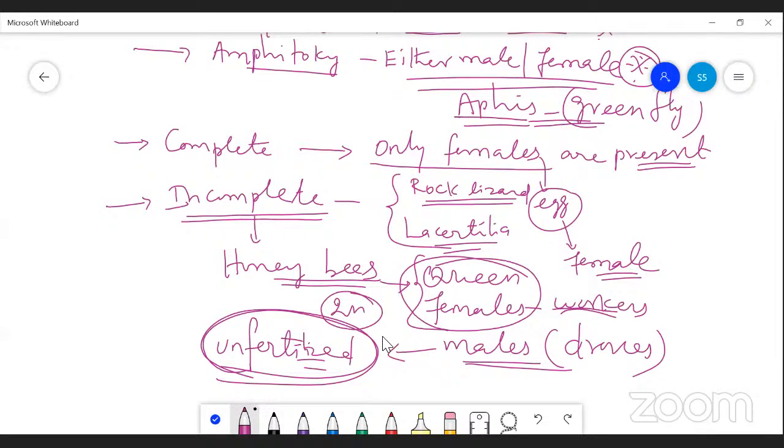Remember that in sexual reproduction gametes are produced, gametes fuse, and a zygote forms, but parthenogenesis is one special type of this sexual method of reproduction. Here eggs are produced, but the eggs may develop into male or female organisms, or both in some cases. Here also you have to remember the examples, right?